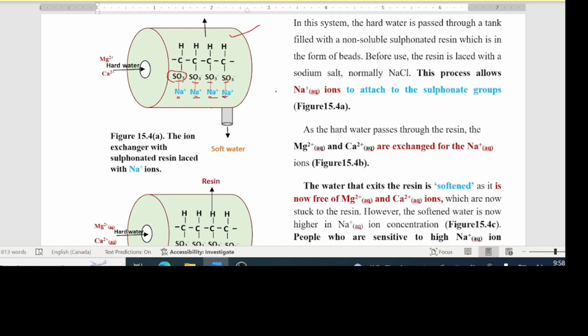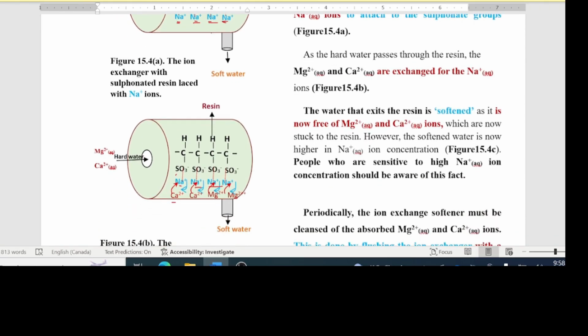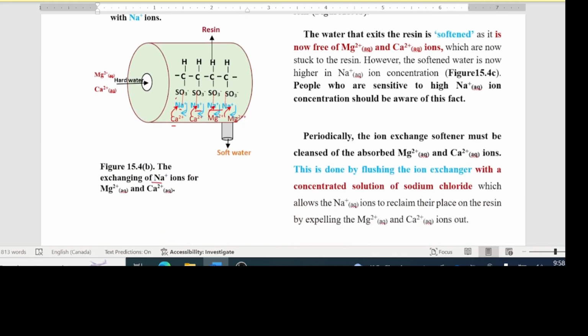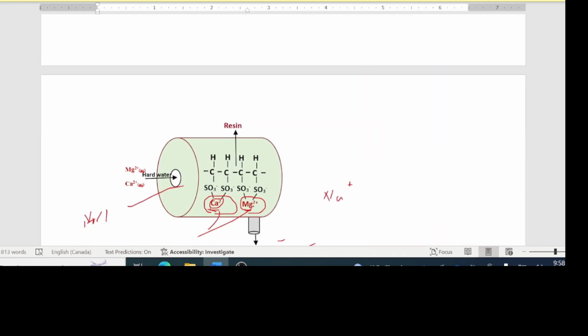You first of all have a resin inside there. You prepare it by passing sodium chloride here. Sodium ions get stuck onto that there. When you pass your water that's hard, there's exchange between the sodium ions and the calcium and magnesium ions. Eventually it becomes saturated with these ions there.